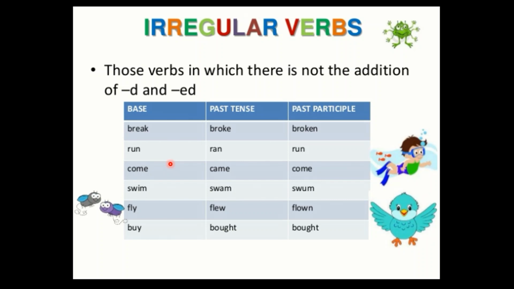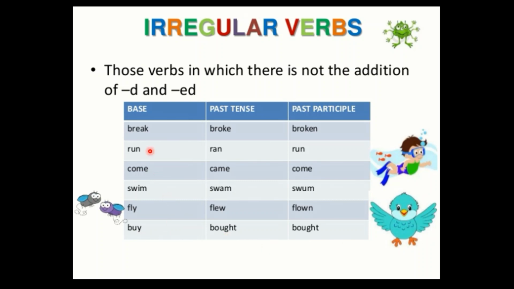So you see that in all these irregular verbs you cannot add ed. If you do, it will look very funny. For example, he braked, she runned, he cummed. So these can't be changed by the regular rule of adding d or ed. Come, came, come; swim, swam, swum; fly, flew, flown; buy, bought, bought.